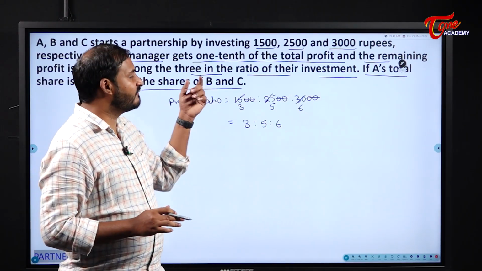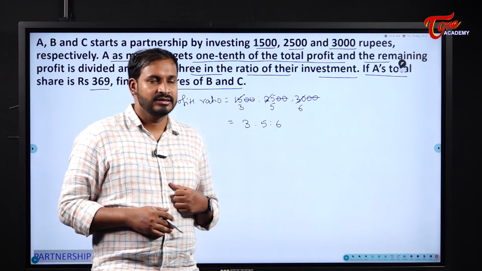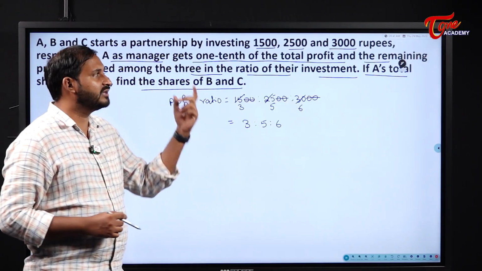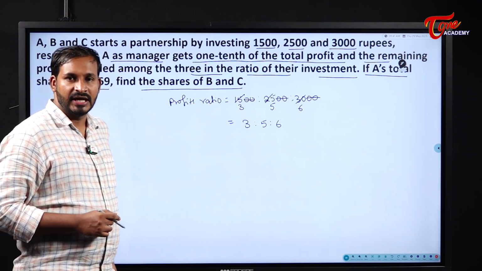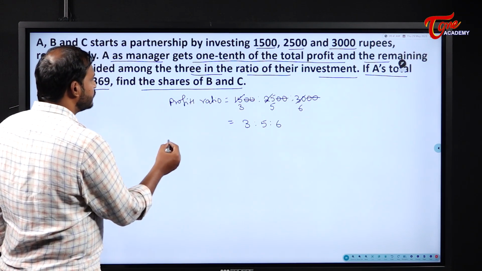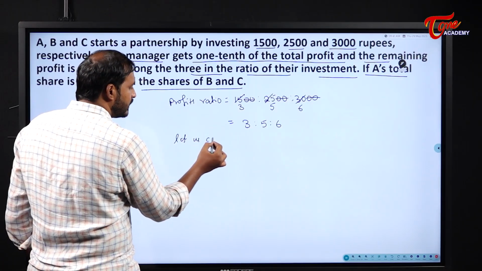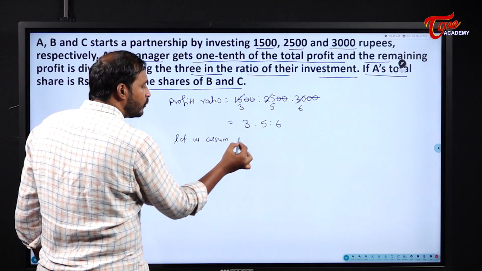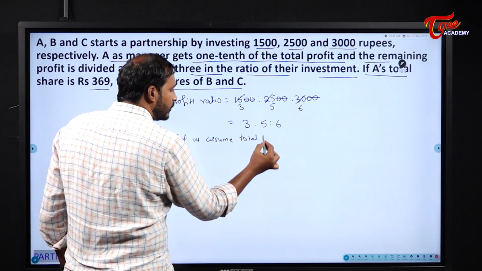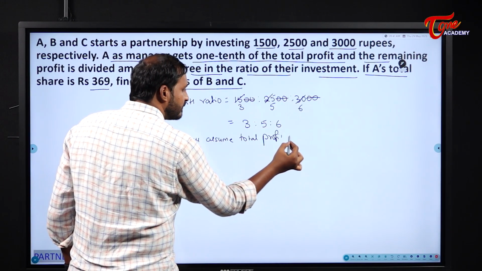But this is the case of working partner and sleeping partner. So A is getting 1/10 of the profit, right? First of all, A is getting 1/10. So let us assume the total profit is some X.